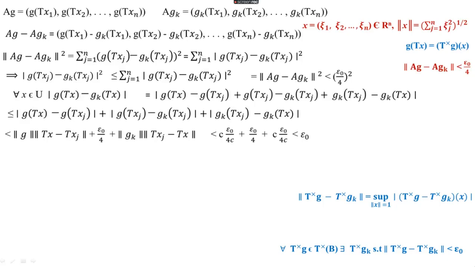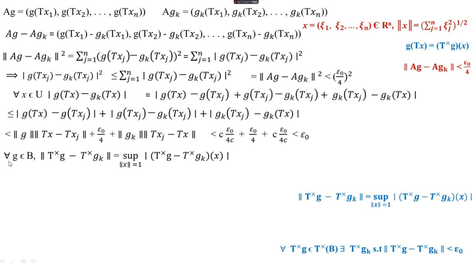So here we get, for an x belongs to U, modulus of g(Tx) minus g_k(Tx) less than epsilon naught. Now we are going to come to the conclusion point. We have to prove that for every g belongs to B, there exists g_k belongs to B such that norm of T cross g minus T cross g_k less than epsilon.